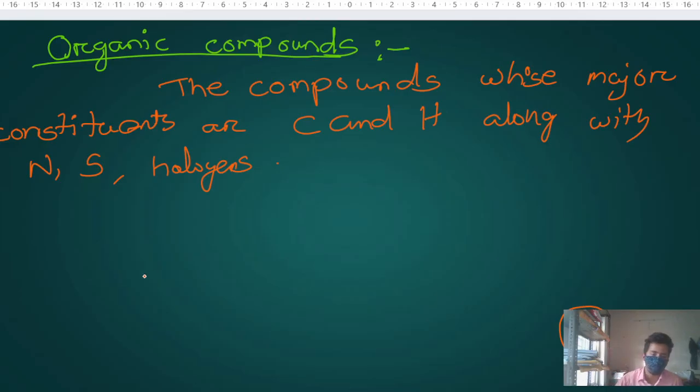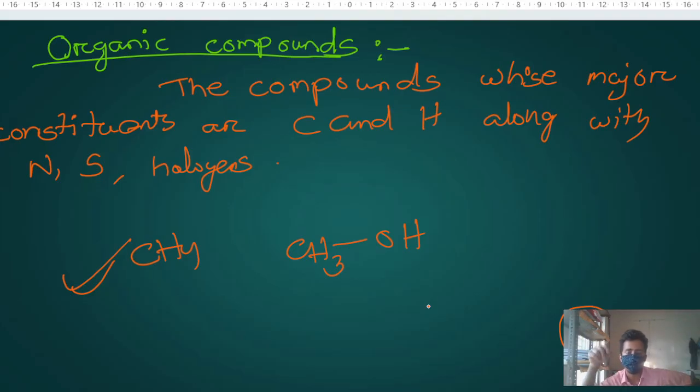For example, you can take methane, CH4. One carbon and four hydrogens are there, and apart from carbon and hydrogen, no different atoms are there, so that is called an organic compound. If you take CH3OH, there are only carbon, hydrogen, and oxygen, so it is called an organic compound.